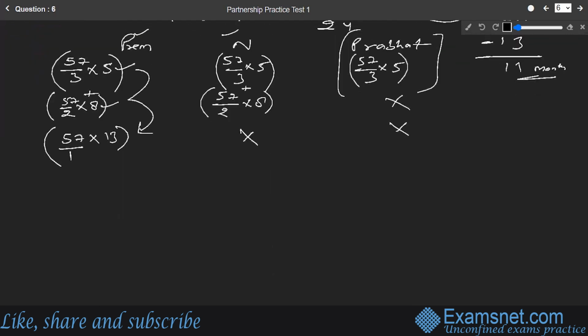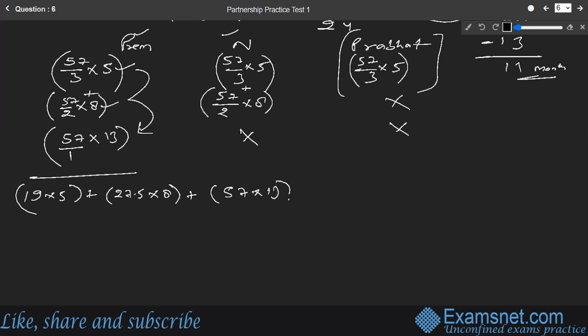We can add all these values and find out Premchand's rent. That is going to be 57 by 3, that is 19 into 5, plus the other value is 57 by 2, that is 27.5 into 8, plus the last part is 57 into 13.